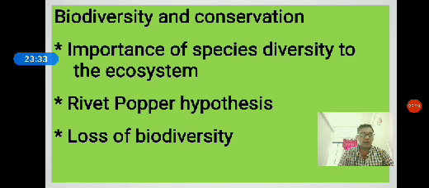The Red Data Book, RDB, the book which contains the list of endangered species of plants and animals, is called the Red Data Book. So one more word is there, endemic species. The species which are restricted to a particular geographical area are called endemic species. One best example is the lion-tailed macaque. Macaque, nothing but a monkey. Kerala rat, fruit bat, Nilgiri leaf monkey, etc.